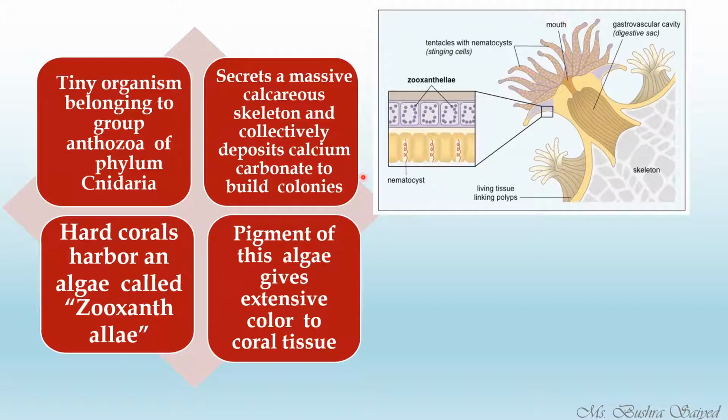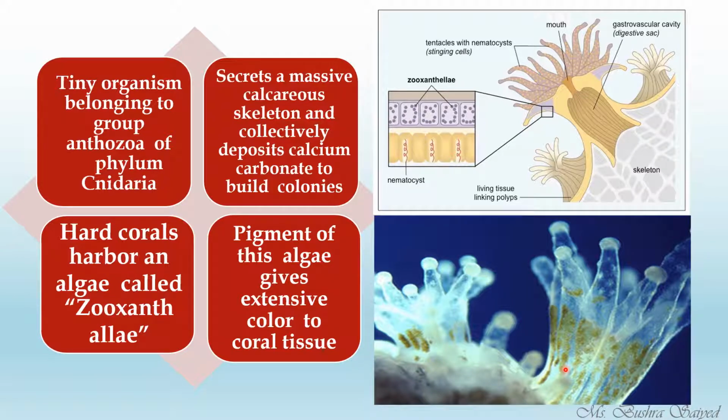So above the nematocyst in the tentacles lies the zooxanthellae. And this is the structure of one particular polyp. These are the tentacles with the nematocyst. This is the mouth, and this is a gastrovascular cavity where the digestion will take place, and this is the exoskeleton made up of calcareous tissue, calcium carbonate.